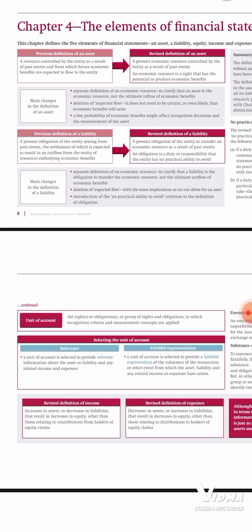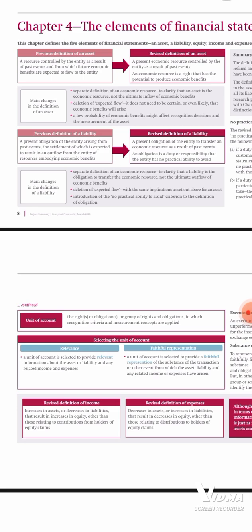So there are 3 criteria. The entity must have an obligation. The obligation should be to transfer an economic resource, and the obligation should be present as a result of past events. So, majorly those are the 2 items that were changed in the new conceptual framework that was issued in 2018.